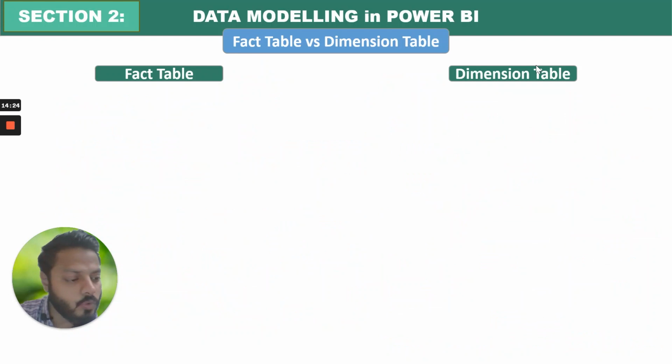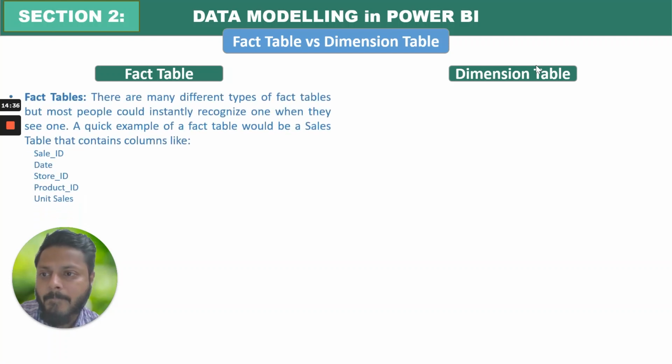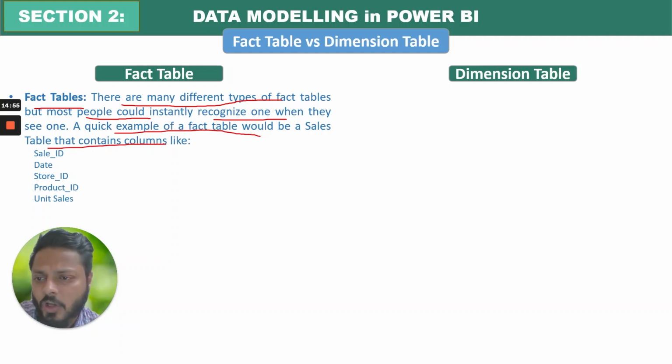So now I have to talk about the fact tables and dimension tables, right? What is the difference between these two tables? What are these concepts? I will tell you in this particular slide. Now, if I have to tell you about the fact tables, there are many different types of fact tables, but most people could instantly recognize one when they see one. A quick example of a fact table would be a sales table that contains columns like sales ID, date, store ID, product ID, unit sales.